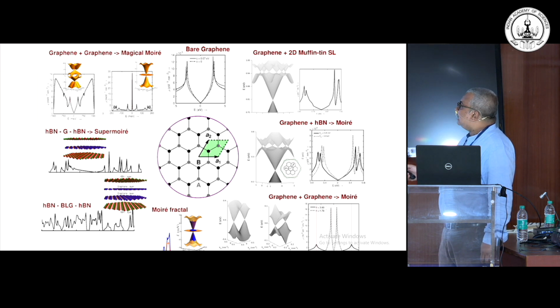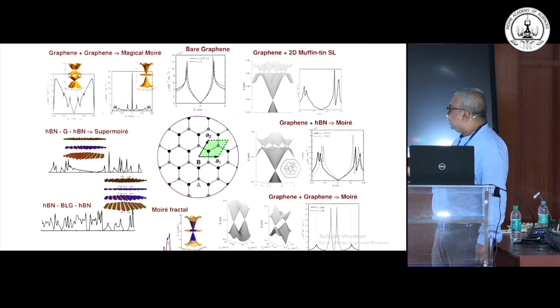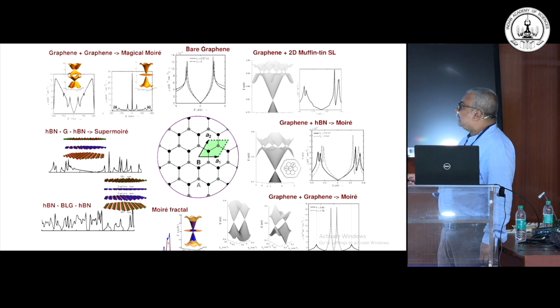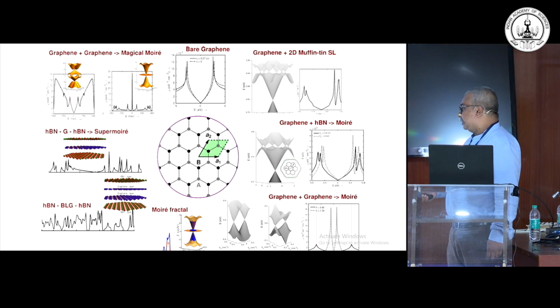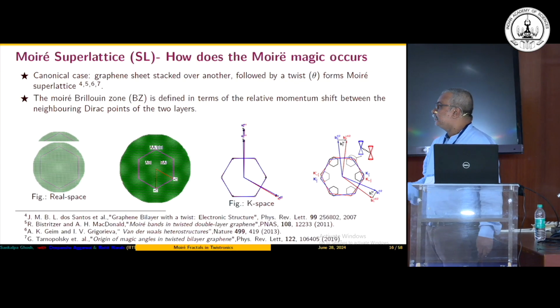Where we more or less understand the basic single particle level physics here, even starting from here and here, there are still issues with the single particle level physics. And of course, when you come to the super Moiré structure, the single particle physics becomes much more complicated. And somewhere here, our Moiré fractal, which I am going to introduce in the next few slides, is going to lie somewhere here. So that is what I am going to talk about.